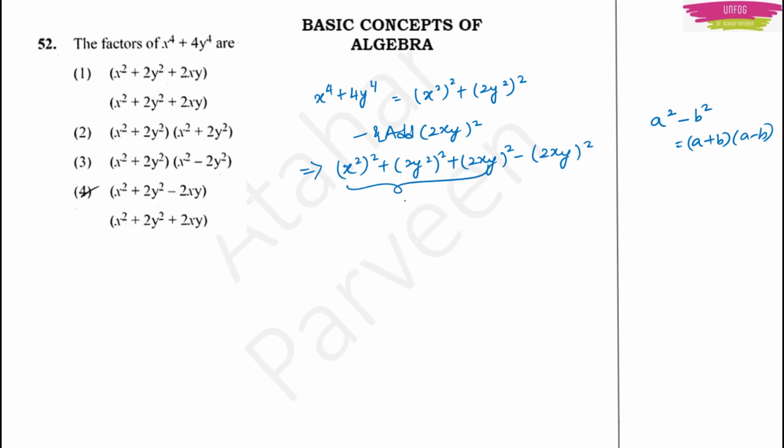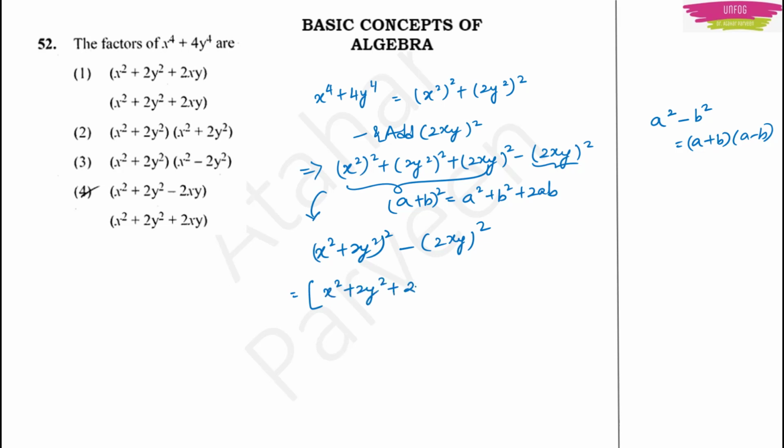Now this, it looks like a plus b whole square formula, right? A plus b whole square is equal to a square plus b square plus 2ab, isn't it? So you can write this as x square plus 2y square whole square minus this as it is, 2xy whole square. Now this is like a square minus b square. Now you apply this formula. A plus b means x square plus 2y square plus 2xy into a minus b means x square plus 2y square minus 2xy. Okay. So this is your factorized answer. Option 4 should be the right answer.